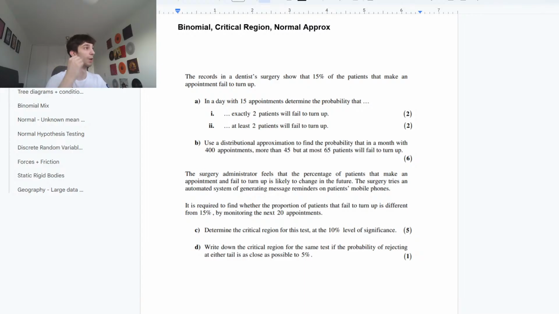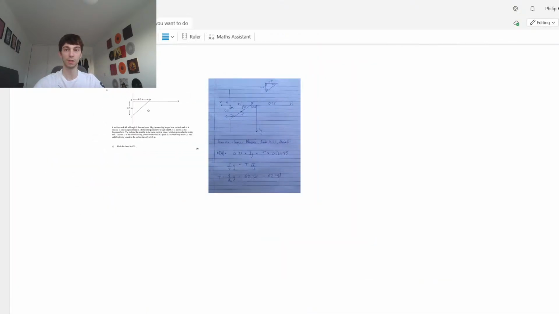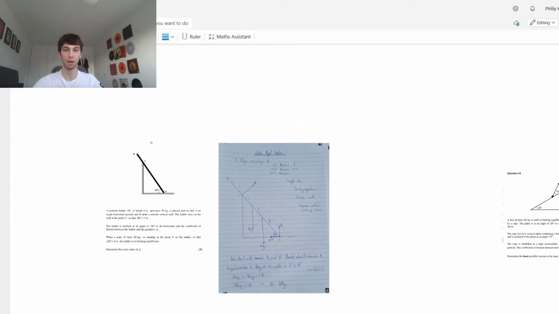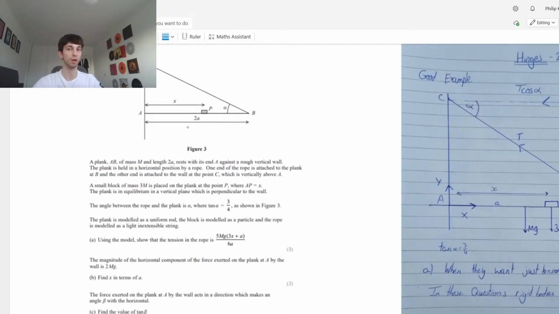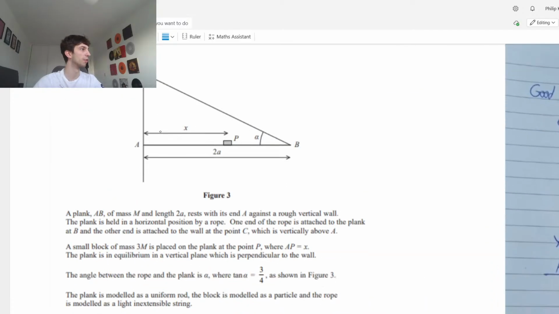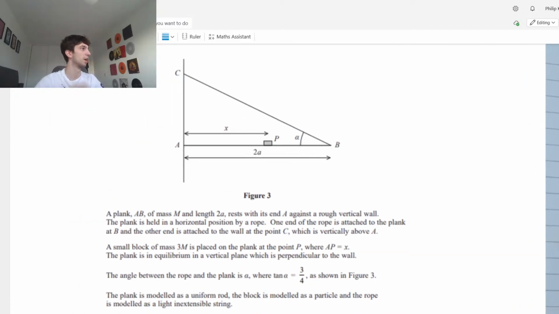But if there's no hinge, like in a previous question from earlier, let me go to that question. We're going to do that hinge question today, the one I just had up. In the question we had earlier, if I zoom in, there is no hinge at point A. It just says it's attached roughly to the wall.